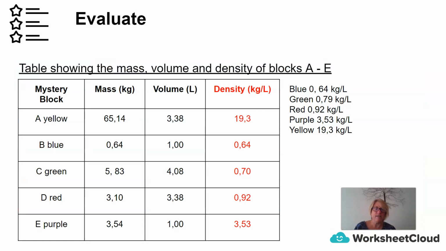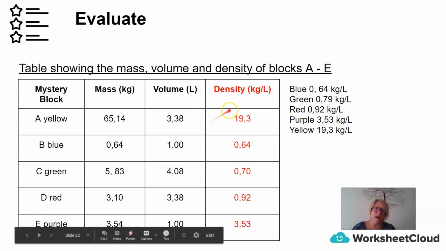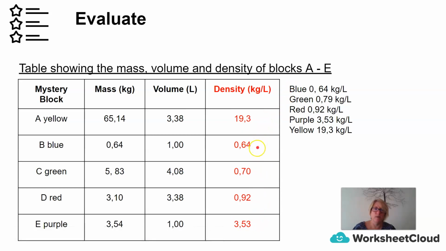So to help you, let's have a look at the densities. And are you able to put the blocks in increasing order of density? So what do we mean by increasing order of density? Well, we have a look here and we start with the one with the lowest density. And that would be 0.64, which is blue.